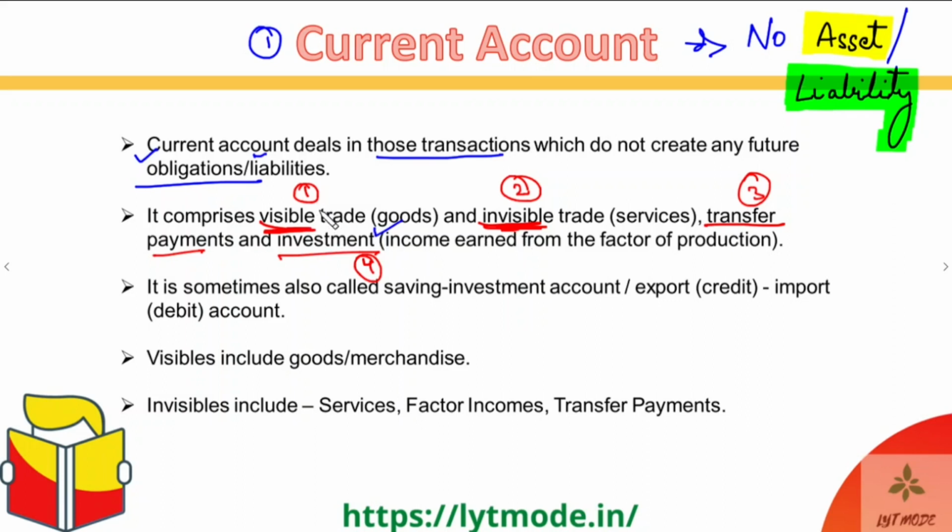So, what is a visible trade? Visible trade is any kind of a trade where you make a payment. So, there are two people over here, person 1 and person 2. The person 1 makes a payment to person 2, and the person 2 in turn gives a good or a service to the person 1. Okay, because that is how any kind of a transaction, physical transaction takes place. One person gives payment or money, and the other person in return gives them a good or a service, right?